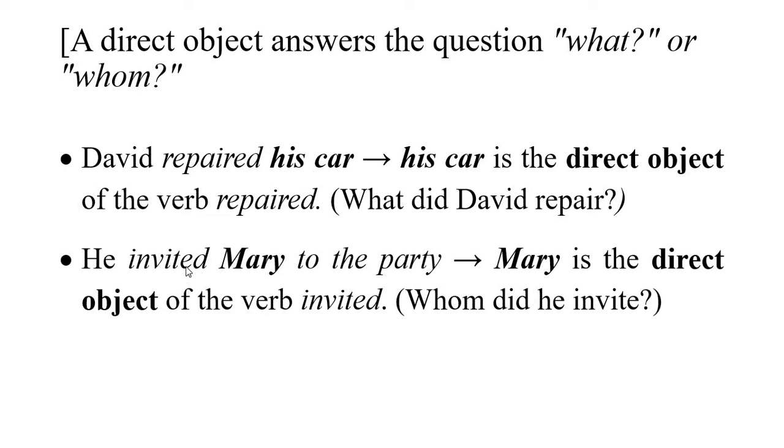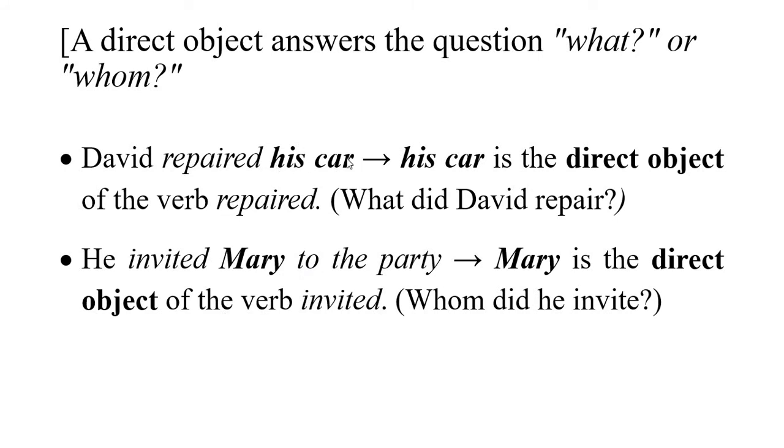Now, we move to the second example. He invited Mary to the party. Here again, what type of verb do I have? It's an action verb. He invited who? Here I have asked who, not what. Why?